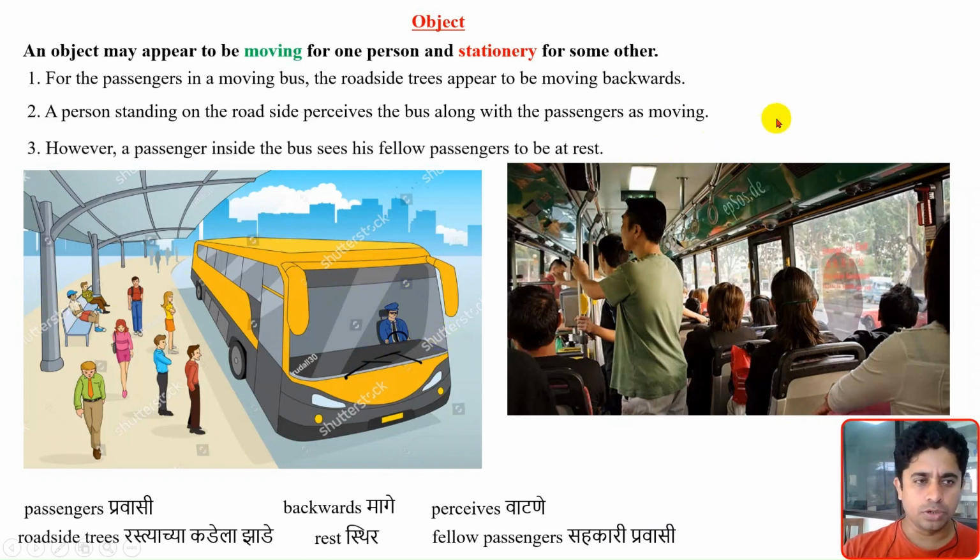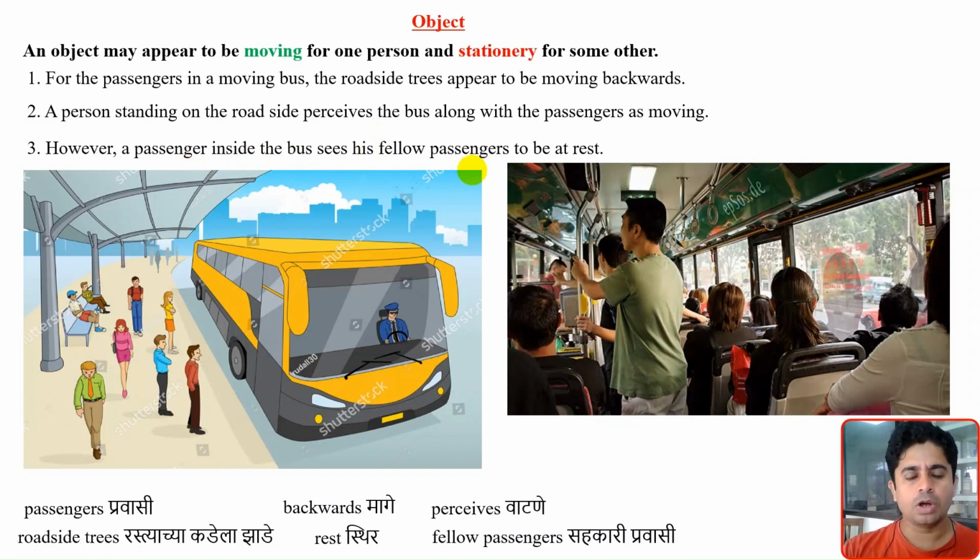And totally opposite to this, the passenger inside the bus sees his fellow passengers to be at rest. Suppose you are here and the person in front of you or beside you, you both have the feeling that we both are stationary. We are not moving. But actually, with the bus you are moving. So the fellow passengers with us have the feeling that we all are at rest.